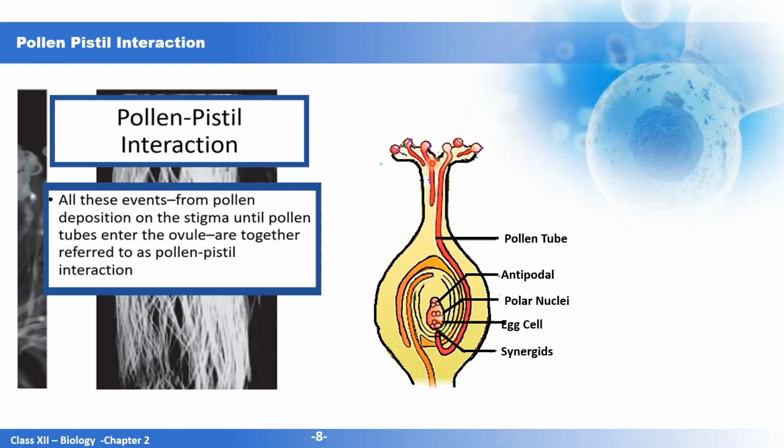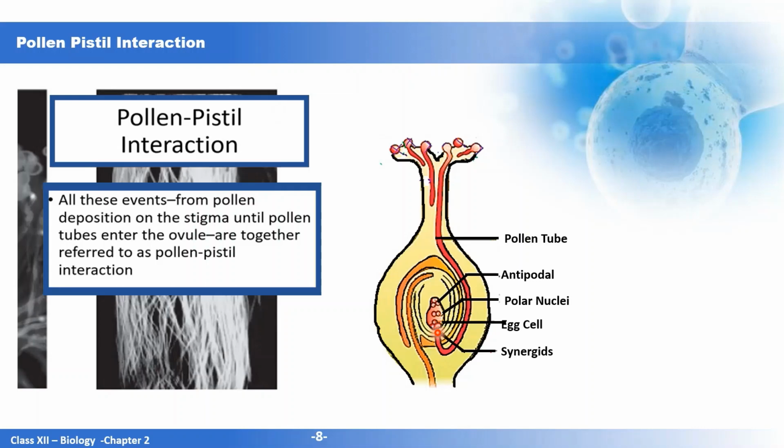There will be no germination of the pollen tube. Once the pollen grain is of the right type, it will be accepted by the stigma and it will lead to the germination of the pollen grain, leading to the formation of the pollen tube. This pollen tube extends down the style and enters the ovule through the micropyle. Micropyle, as I discussed, is a small pore.